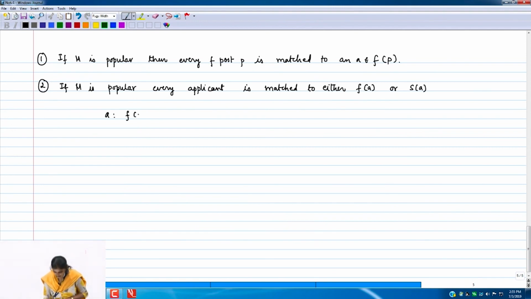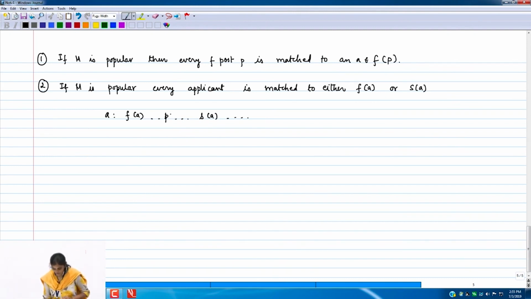Its FA is its true top choice. There may be several posts here. There is SA, then there is something here possibly. This SA could be its last resort. If I take any arbitrary post P here, what property can I say about P? It must be an F post. Some other applicant must be treating P as its rank 1 post. Otherwise, this post would have been applicant A's S post.